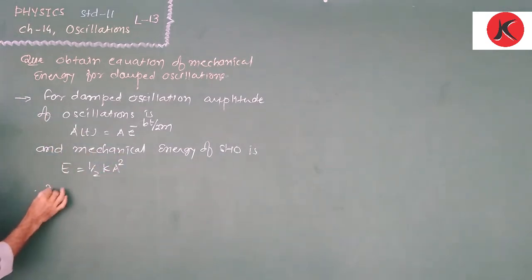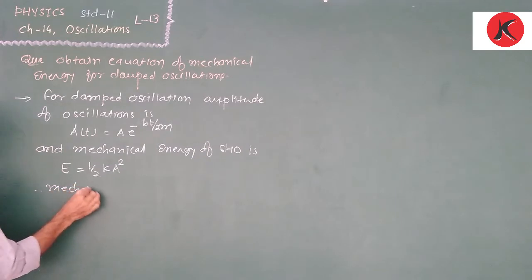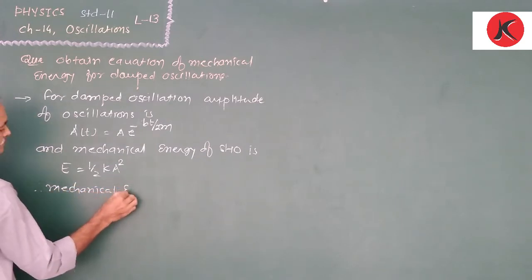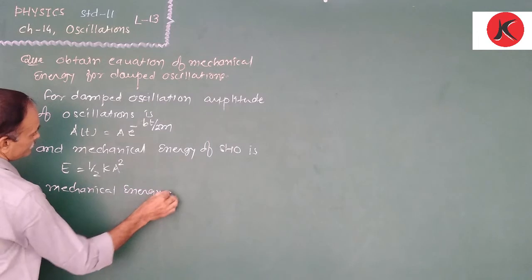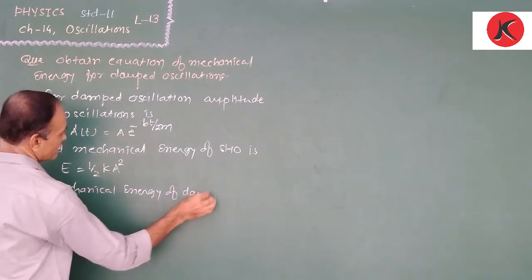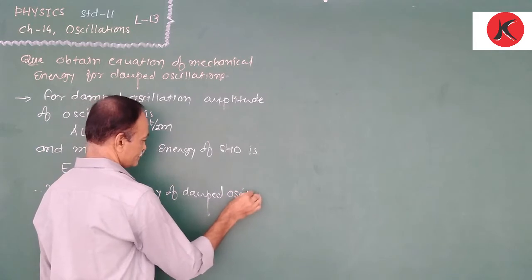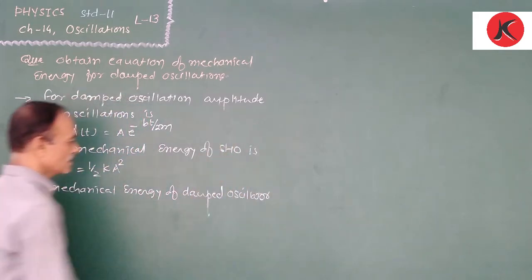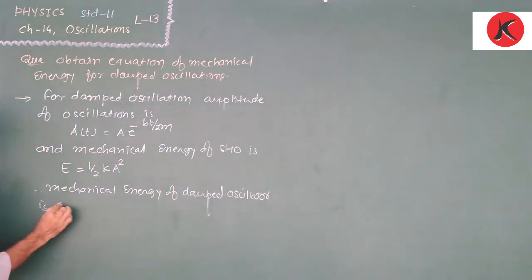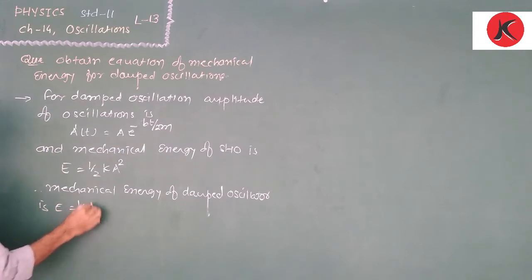Therefore, the mechanical energy of the damped oscillator is E = half k A' square.